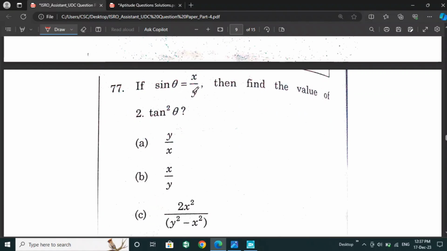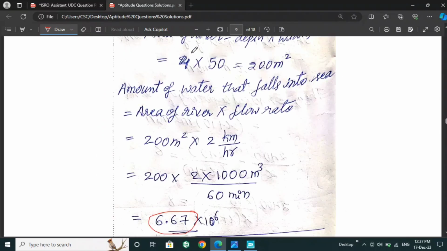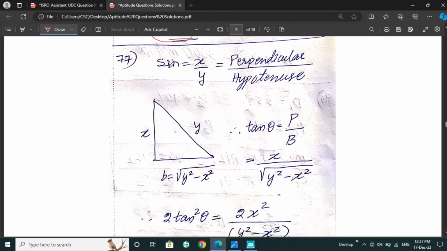Next is, if sin theta is equal to x by y, then find the value of 2 tan square theta. For this question, sin theta is perpendicular by hypotenuse. If we take a right angle triangle, with perpendicular x and hypotenuse y, then tan theta we will get as perpendicular by base.